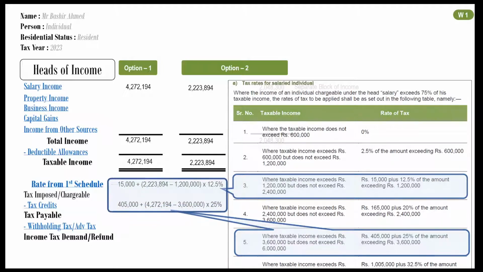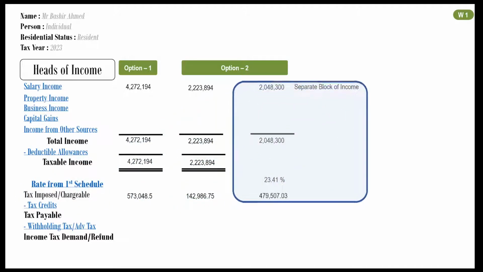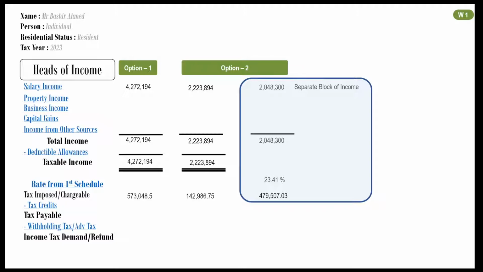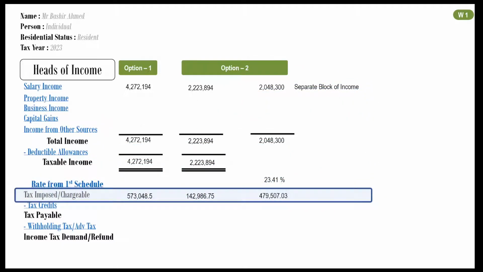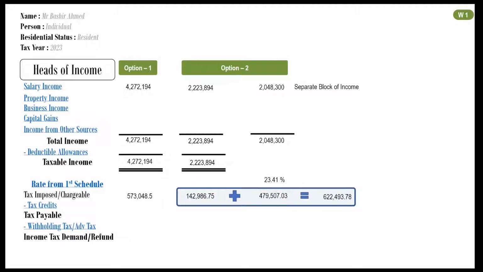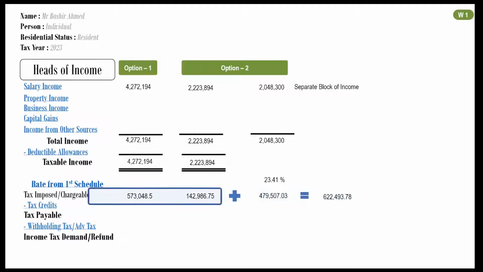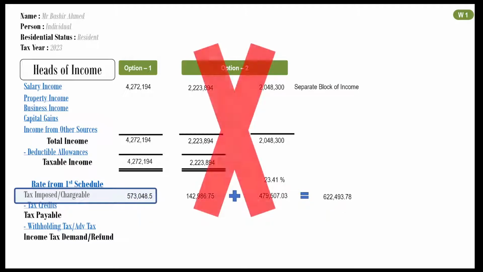Tax imposed has been calculated except for separate block of income. Let's calculate tax on separate block of income. Tax imposed calculation is complete now. Under option 2, there are 2 tax figures. Add them to find out the amount of tax under option 2. Compare tax amounts under option 1 and option 2. You should choose that option which results in lower tax liability. Option 1 is better than option 2.